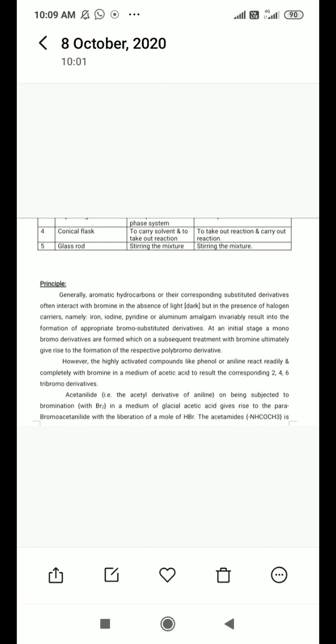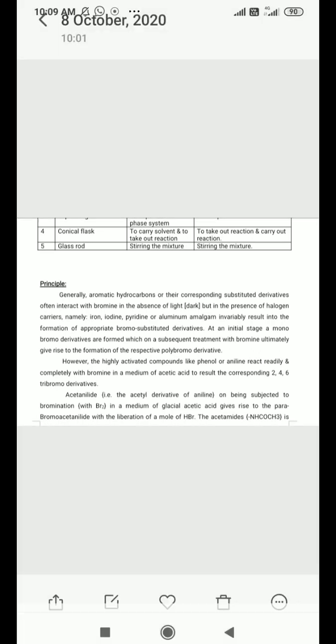Generally, aromatic hydrocarbons or their substituted derivatives interact with bromine in the presence of light or dark, but in the presence of halogen carriers, namely iodine, pyridine or aluminum amalgam, they invariably result in the formation of the appropriate bromo-substituted derivatives. At an initial stage, a monobromo derivative is formed, which on subsequent treatment with bromine ultimately gives rise to the respective polybromo derivative.